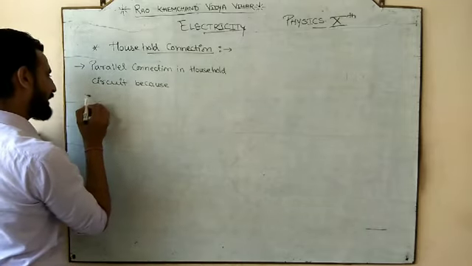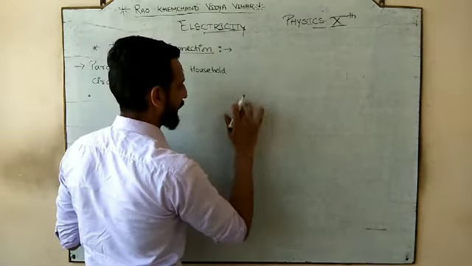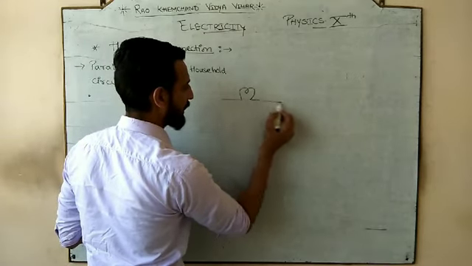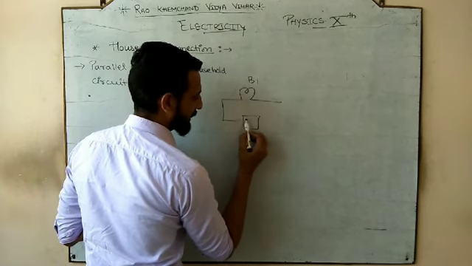Help me out. If we are doing the parallel connection, let's suppose I have a bulb. This is my bulb B1. This is my electric fan.